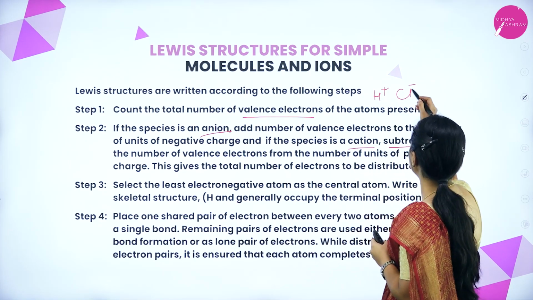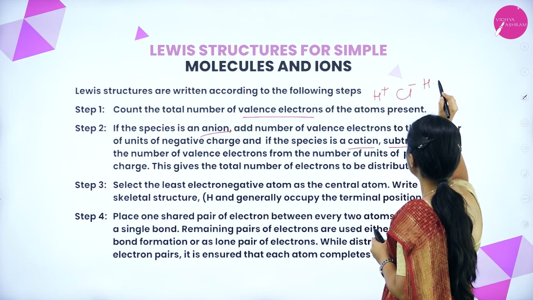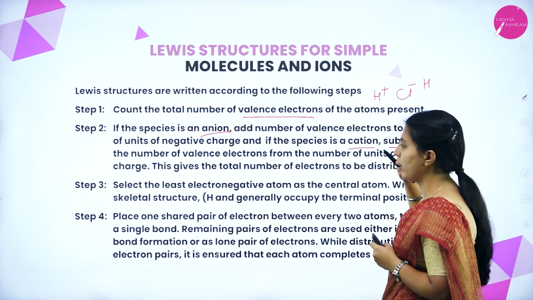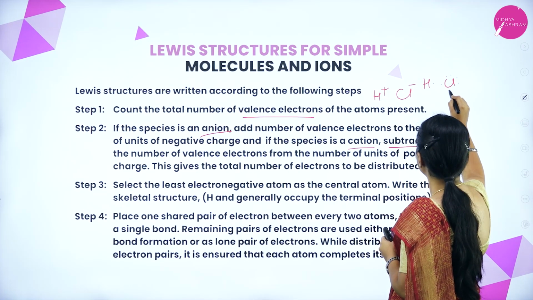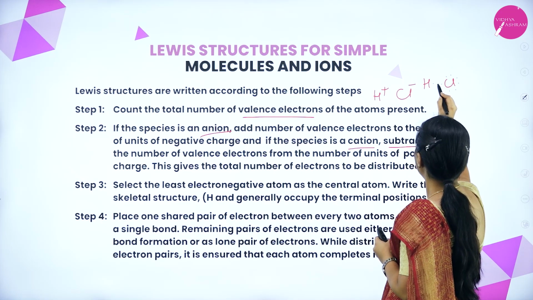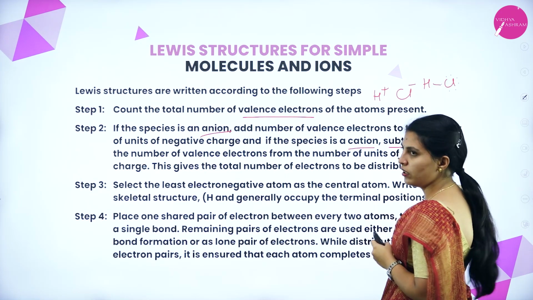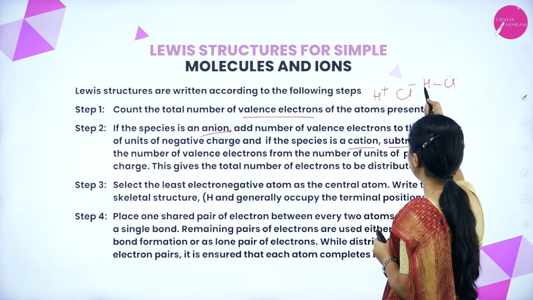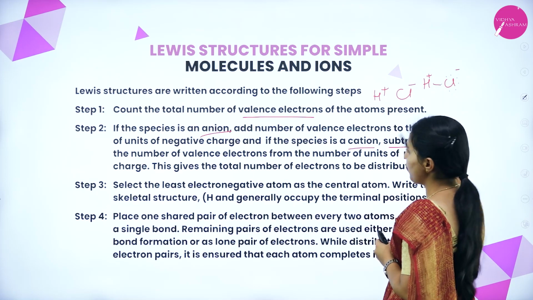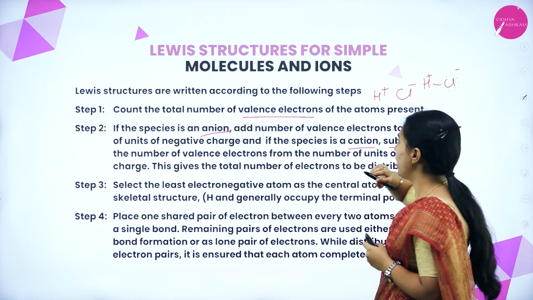Means they are telling like this is one dot. Okay. This is also its electronic configuration or valence electrons. This will bond or it will be in a lone pair of electrons. Okay, this will form H plus, this is H minus, Cl minus.